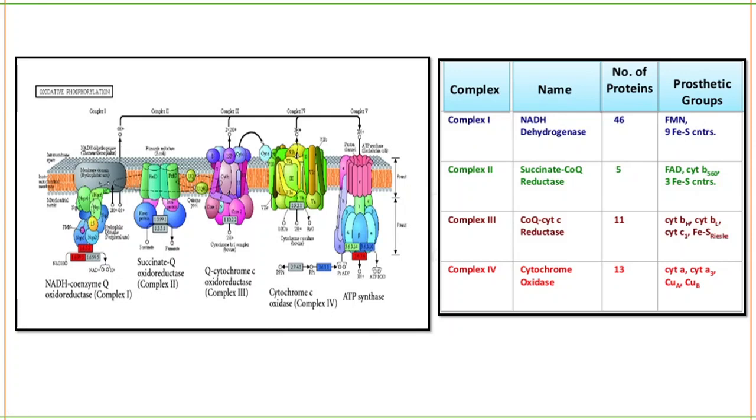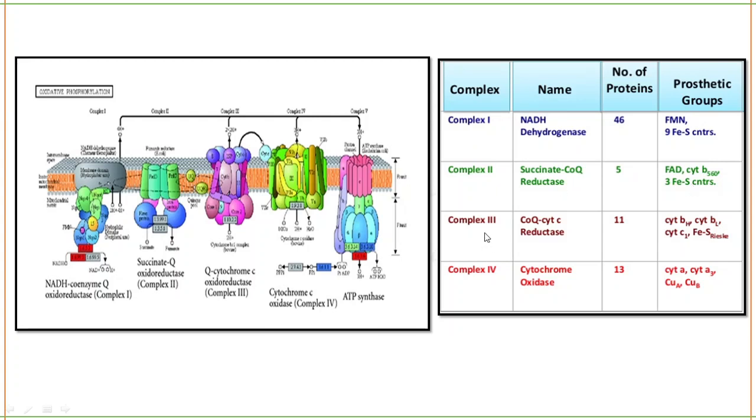Okay. So the second complex is called succinate CoQ reductase, or succinate reductase. Here the number of proteins is 5, and from here the electrons which are produced by FADH2 go to complex Q, which we call ubiquinone.